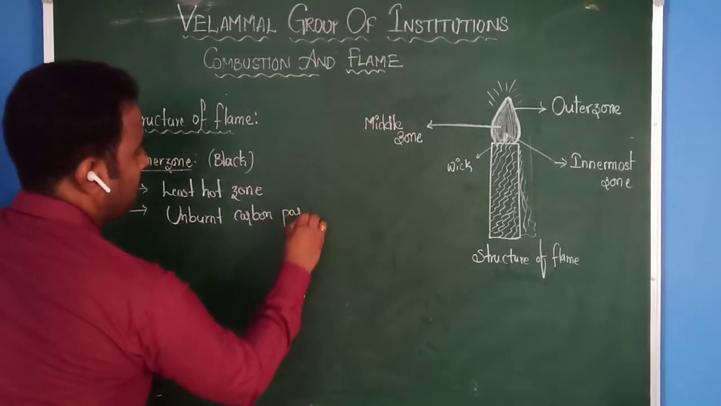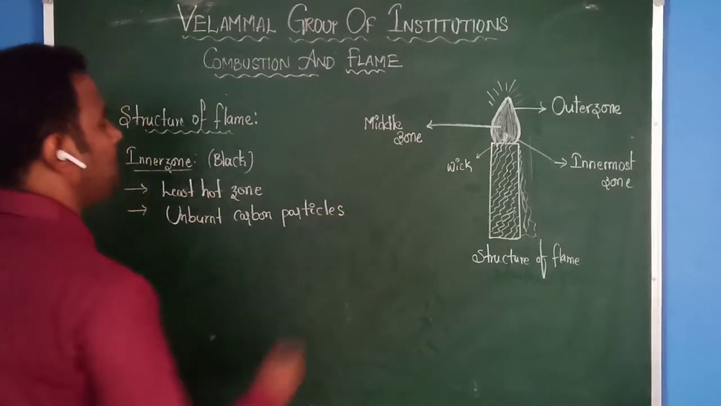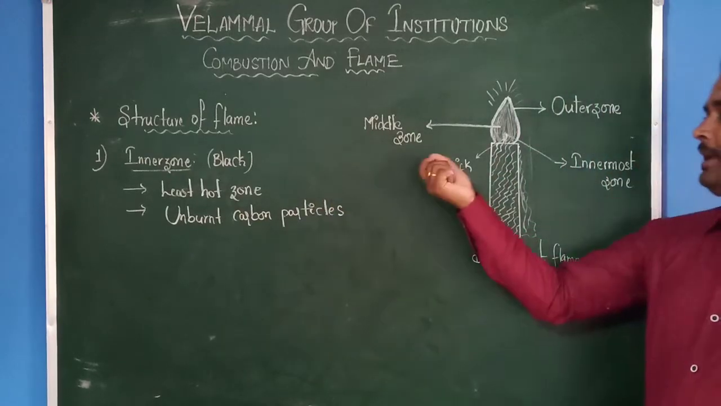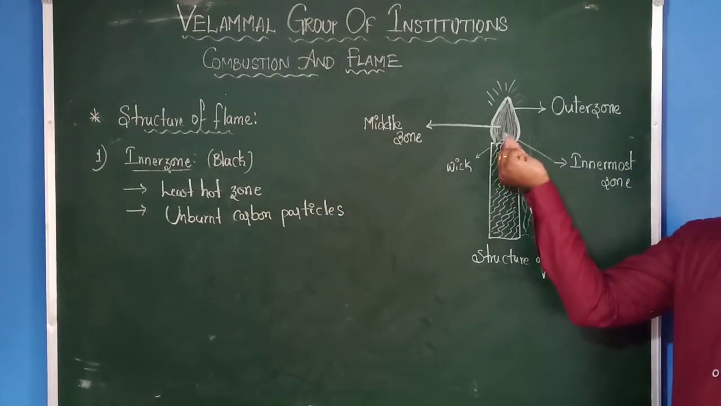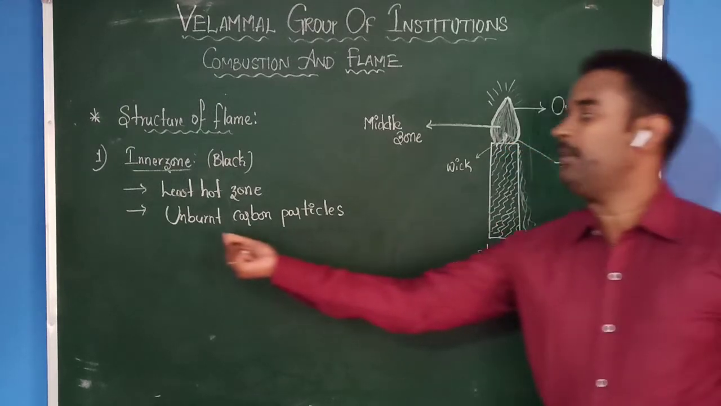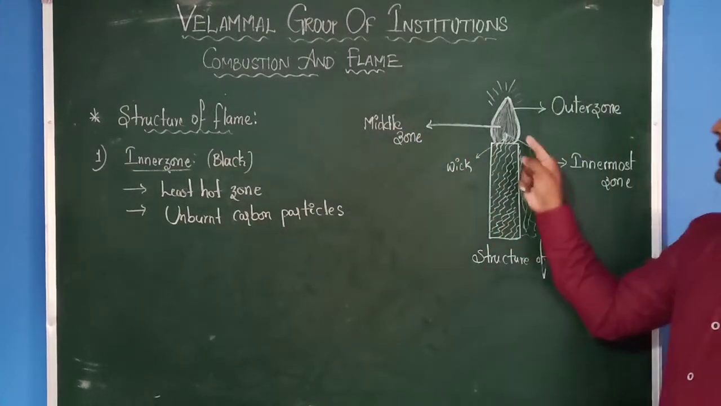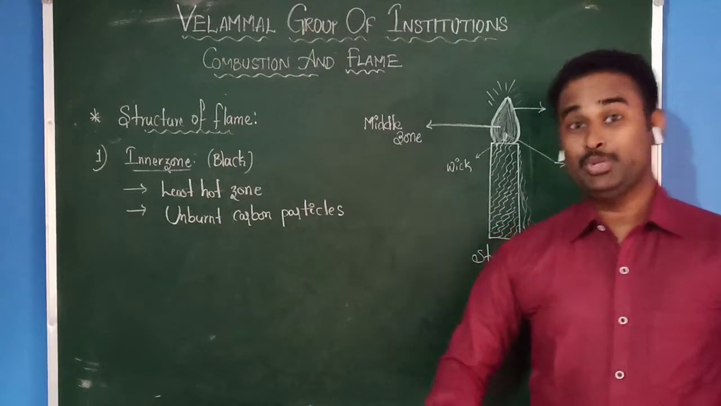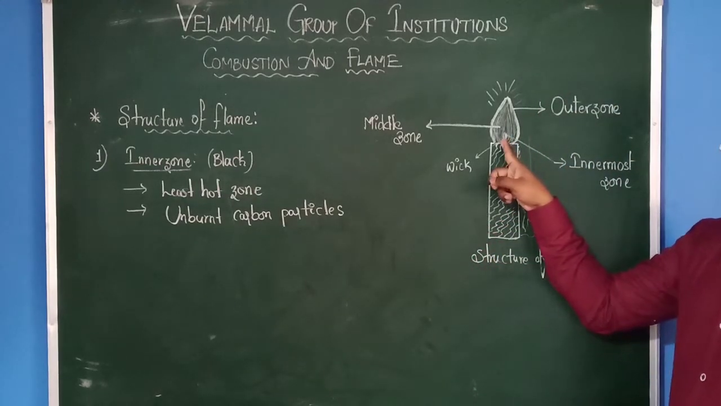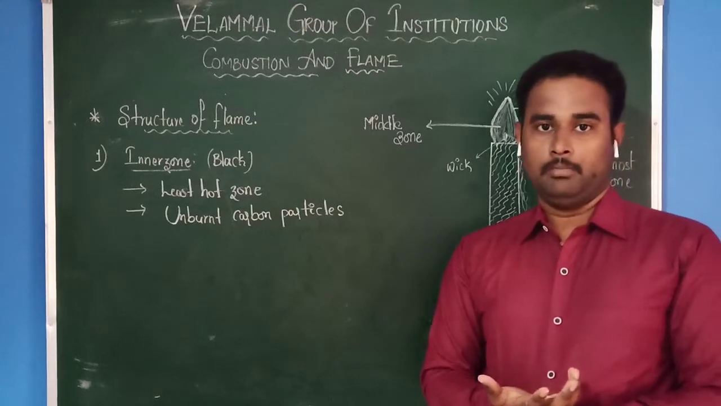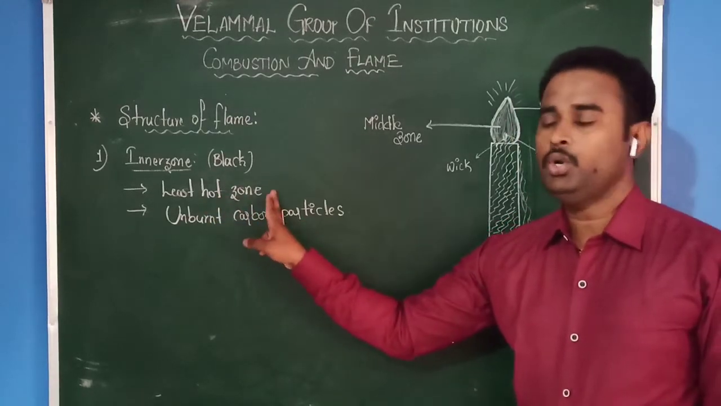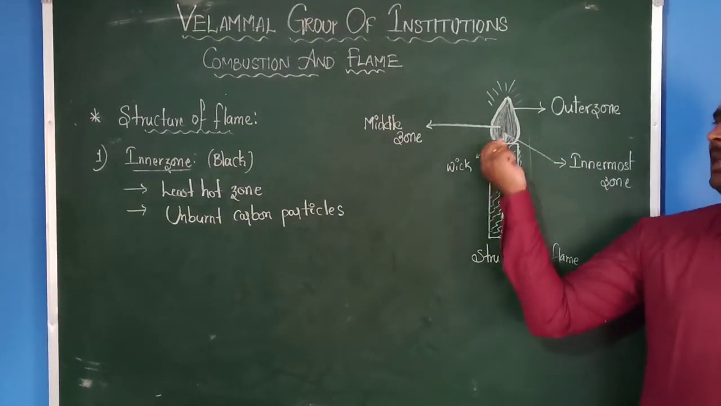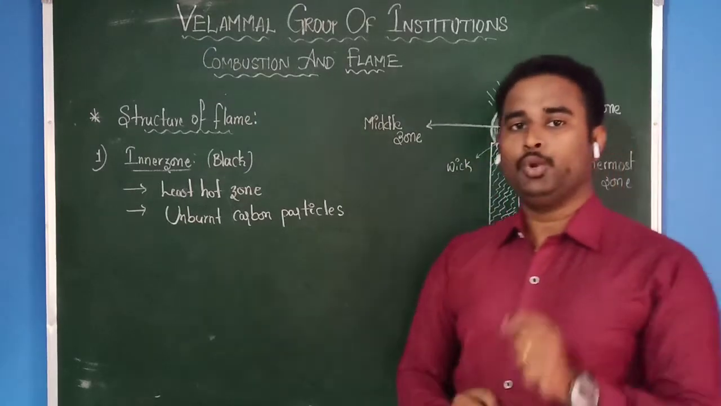Unburnt carbon particles. That means whenever unburnt carbon particles are present, they can produce more smoke or they can produce black color. Due to this incomplete combustion, or due to the presence of unburnt carbon particles, it has the color black and it is the least hot zone. Very important point. Usually everyone thinks that the innermost zone of the candle flame is more hot, but it comes under the least hot zone due to the presence of unburnt carbon particles. That means combustion only takes place near the wick. That's why it is converting into a black color.